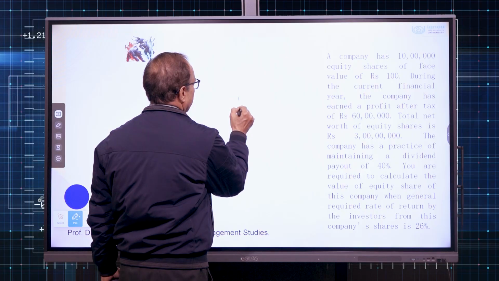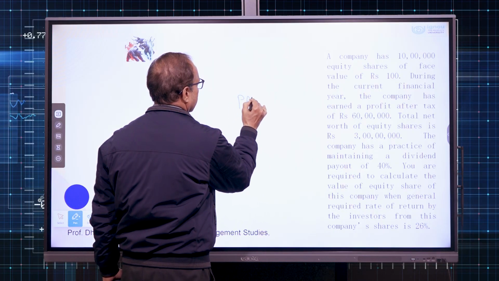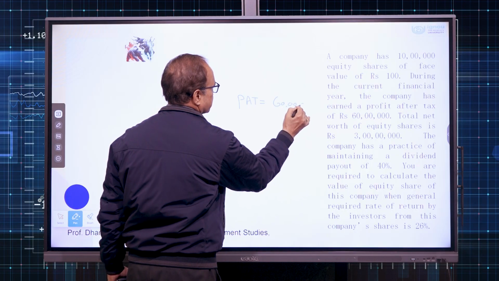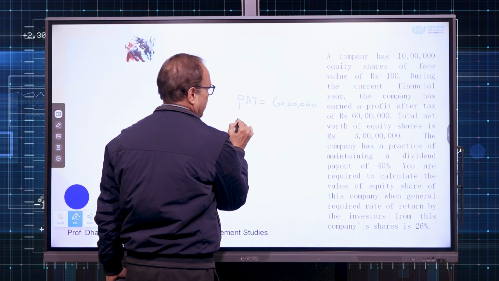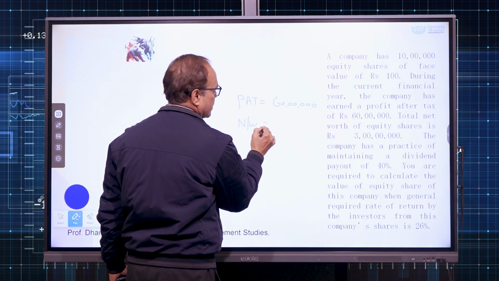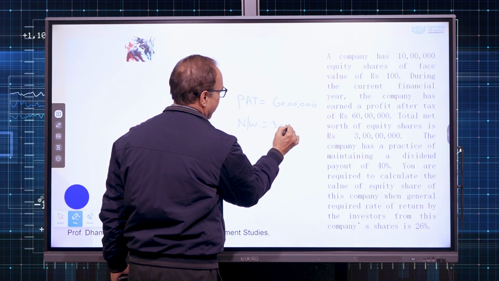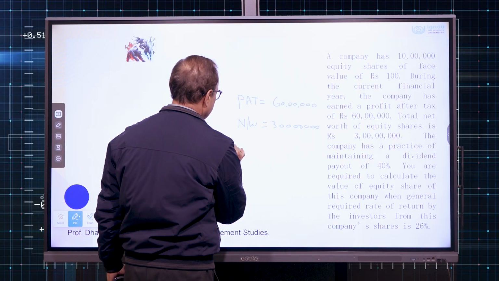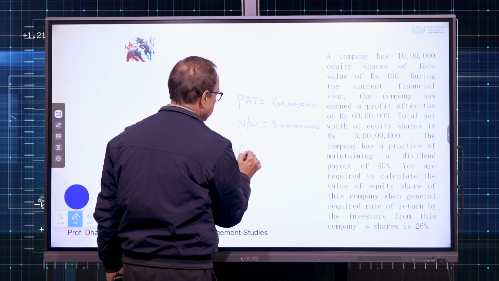We are given profit after tax of the company as 60 lakhs, and the equity net worth is 3 crore. ROE can easily be calculated.